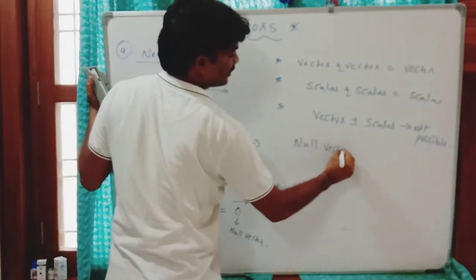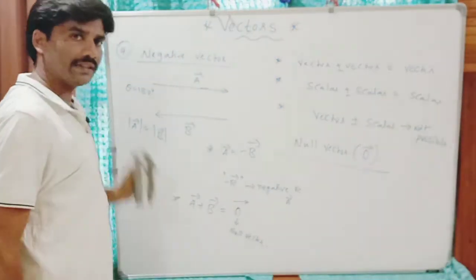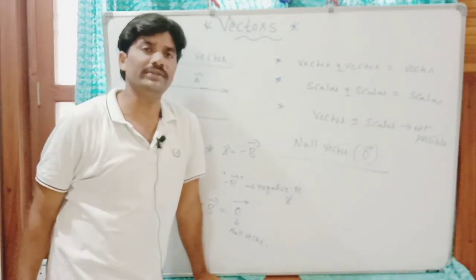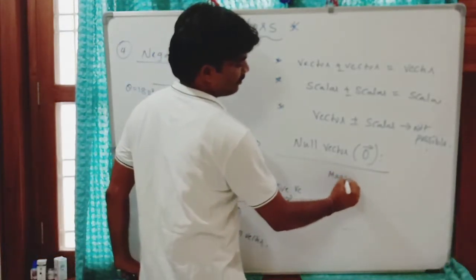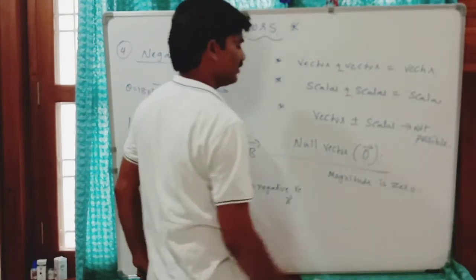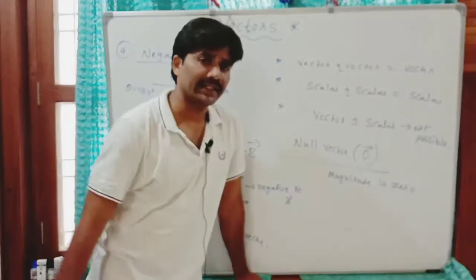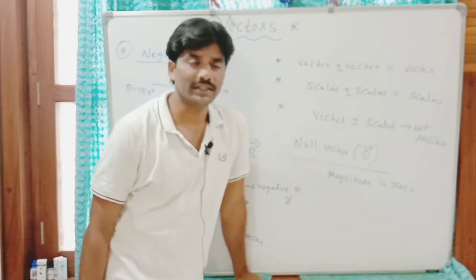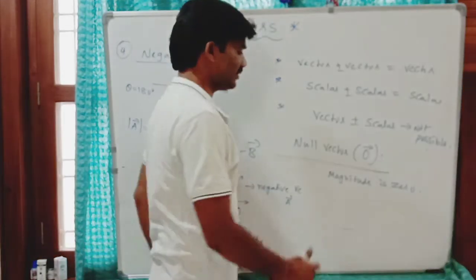Null vector, or zero vector, denoted by 0 bar, means a vector without magnitude. A vector with zero magnitude is called a null vector. Its magnitude is 0. What about its direction? There is no magnitude, so we cannot determine its direction. So the direction of a null vector is indeterminate.